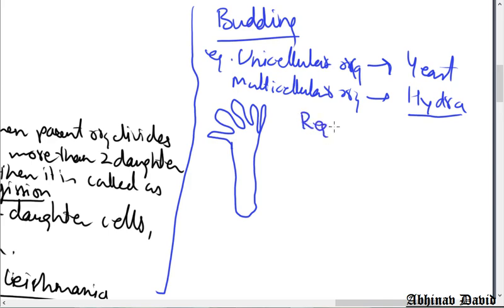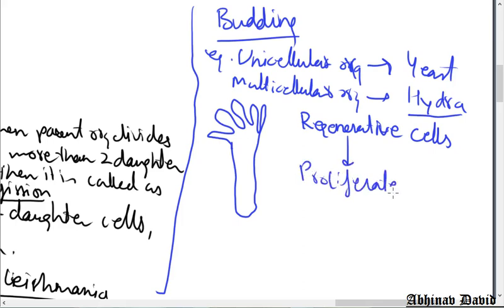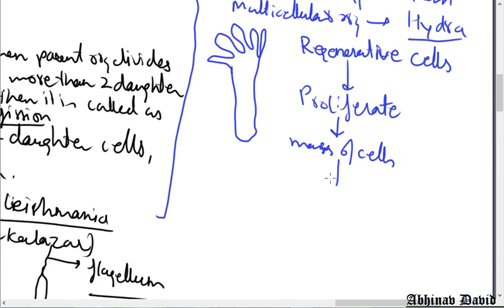The regenerative cells undergo cell division, or they proliferate. Proliferate means to divide. After proliferation they form a mass of cells. This mass of cells can be seen as a bud, or a bud is also called an outgrowth.